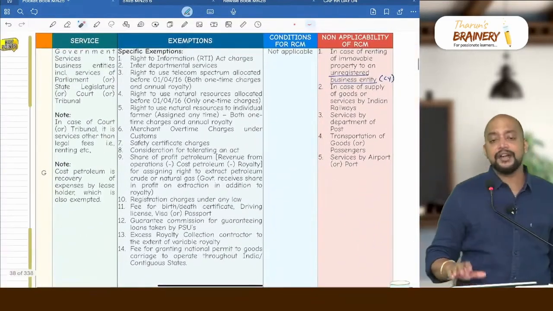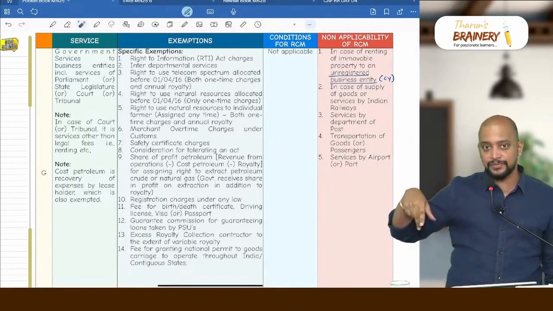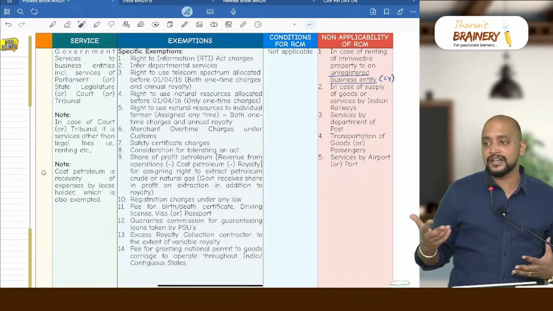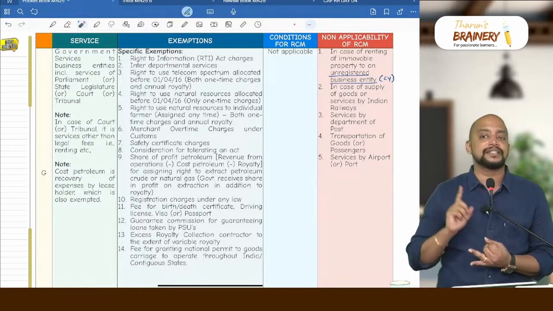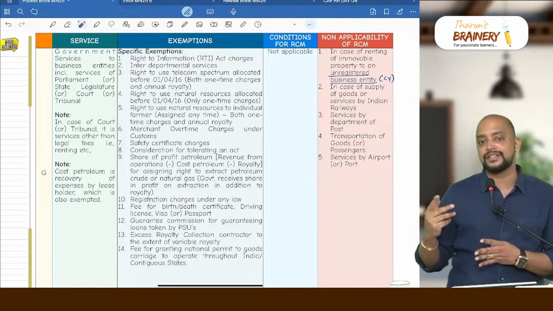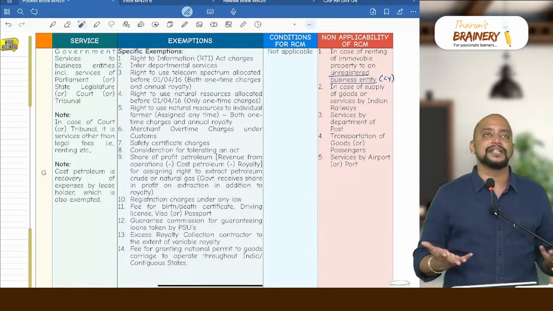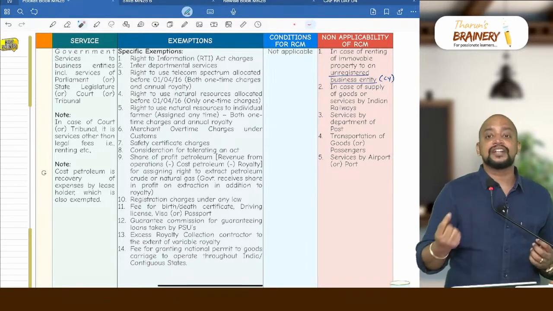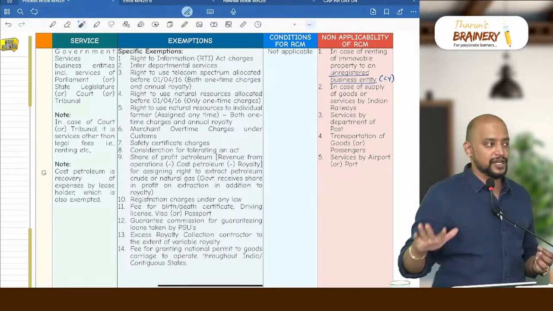Then next we have government services. In this government services, we have 14 specific exemptions and 2 general exemptions. And this government services is to business entities. It will also include services provided by court or tribunal or state legislature or parliament to business entity also. But court or tribunal is excluded from supply. So what is covered here? Court or tribunal premises will be given on rental also. So that will be covered under supply. Only legal fees collected by court or tribunal is excluded from supply.